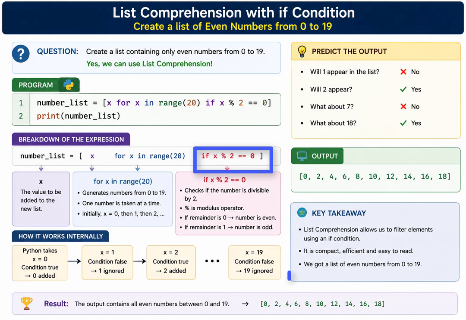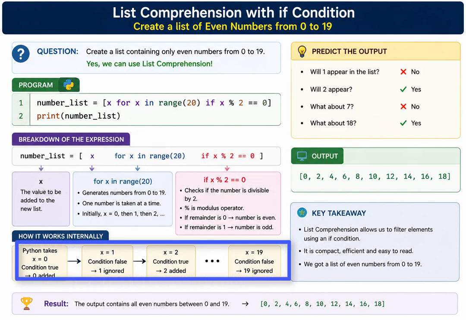So, what happens internally? Python checks every number one by one. When x is 0, the condition is true, so 0 is added to the list. When x becomes 1, the condition becomes false, so Python ignores it. When x becomes 2, the condition is true again. 2 is added. The same process continues for every value.